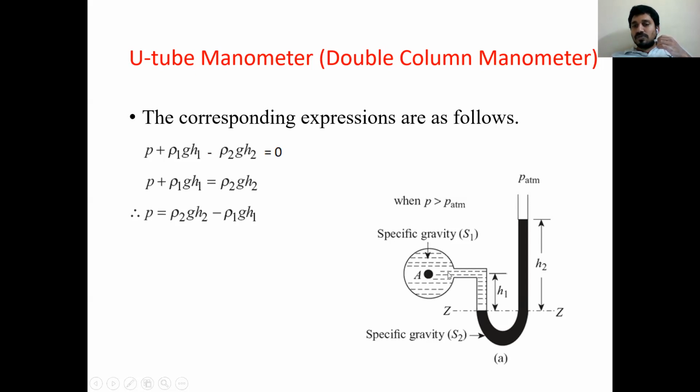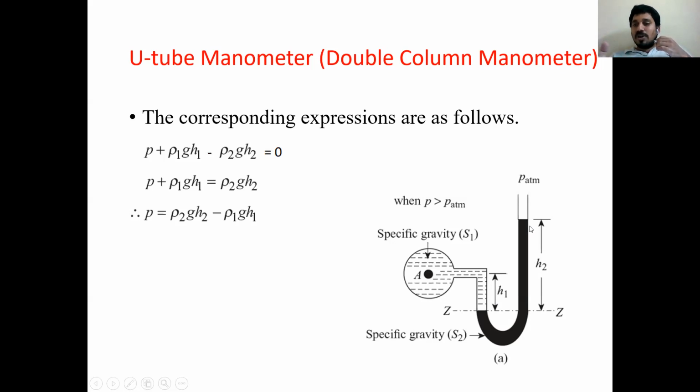H1 is the amount of liquid level in the U-tube, that liquid which is placed in the pipeline. H2 is the amount of mercury level rising on the right side limb.